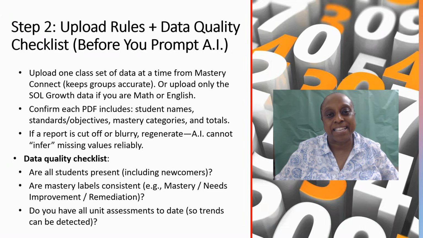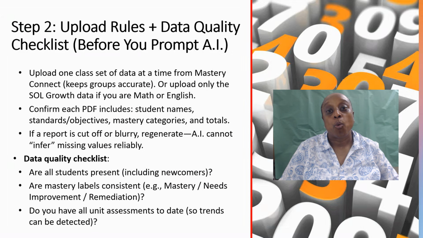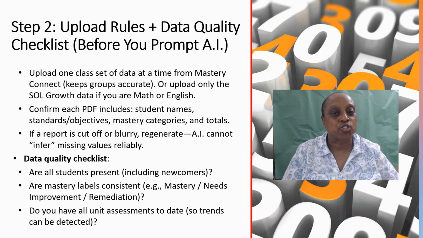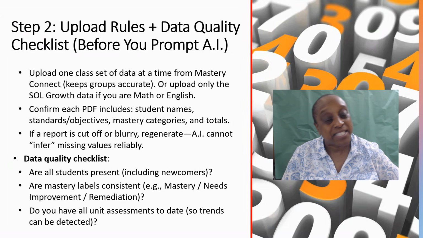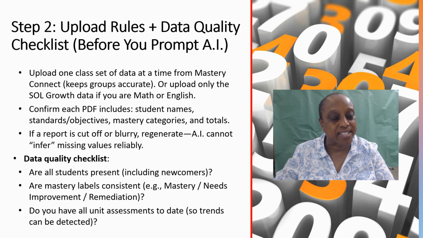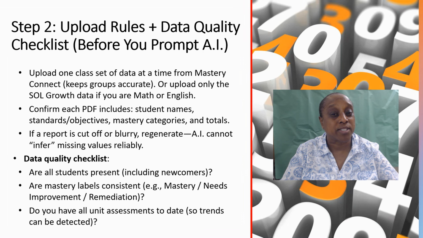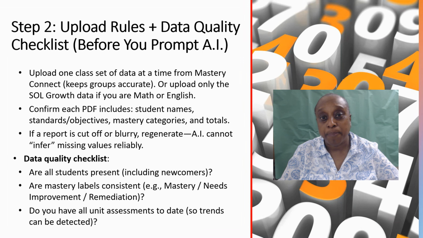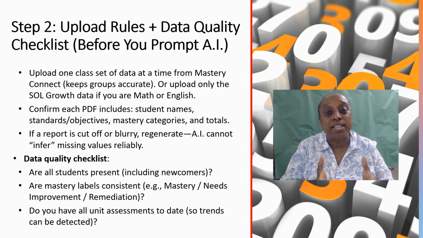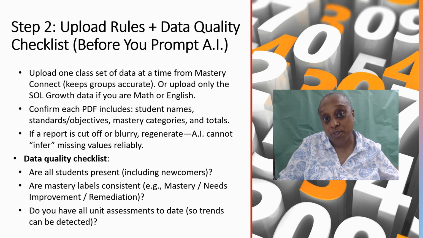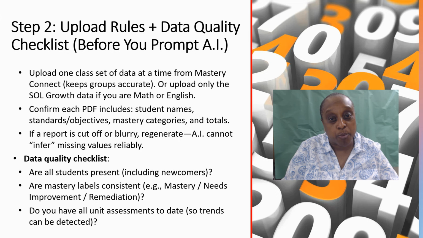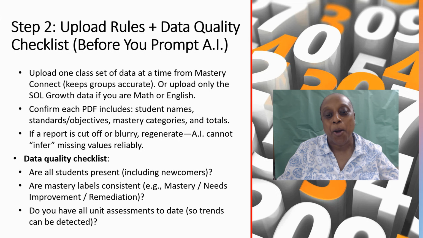Now, how did I get the prompts that we needed? Well, Dr. Hinton gave out instructions. She said, I need you to answer these 6 questions. Then she said, who are the lowest students in the class as far as their scoring is concerned? Who reached mastery, who needs improvement, and who needs remediation? So we're going to put all those things together, and that's how I created at least 3 different prompts to give us exactly what we need.